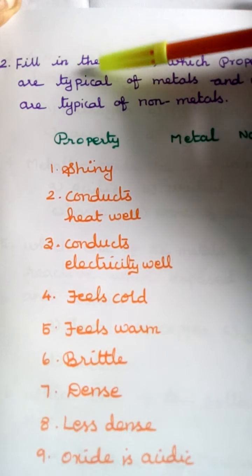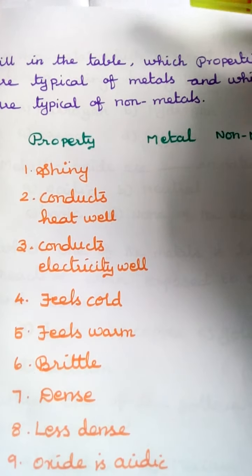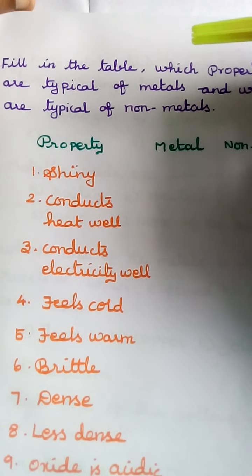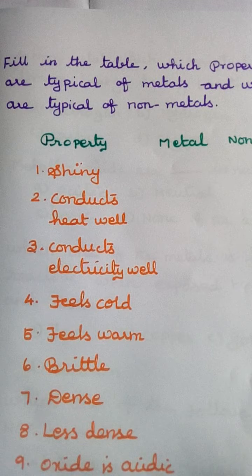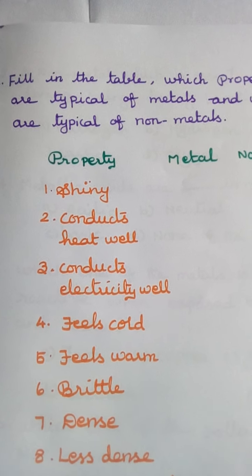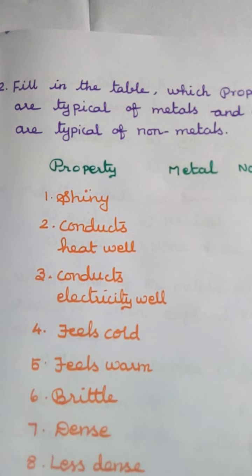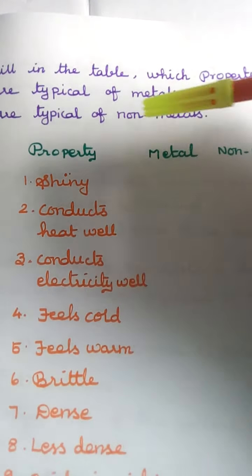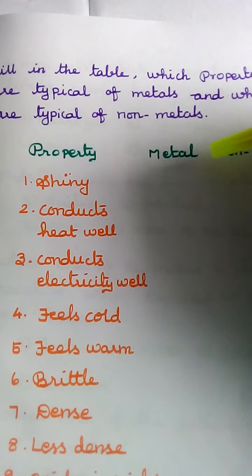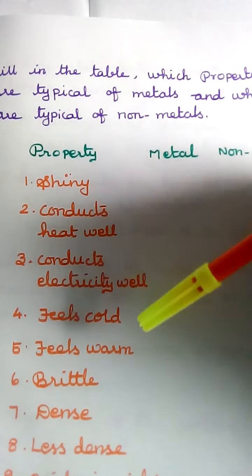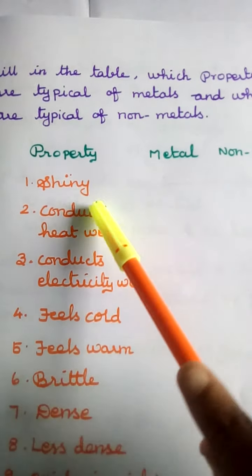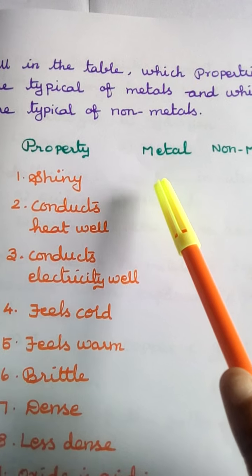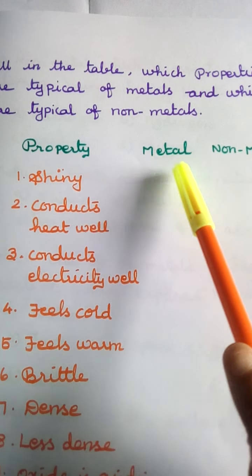Second question, fill in the table which properties are typical of metals and which are typical of non-metals. First draw the table with property, metals and non-metals. I have given 12 example properties. For example, the first one is shiny. Is shiny a metal or non-metal property? You write the answer.